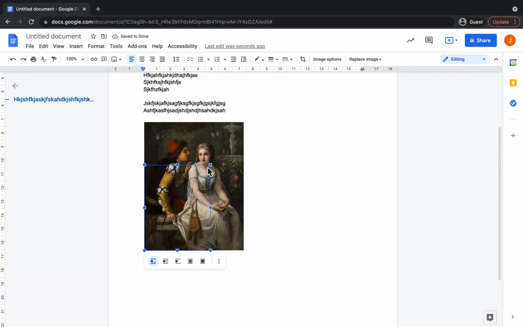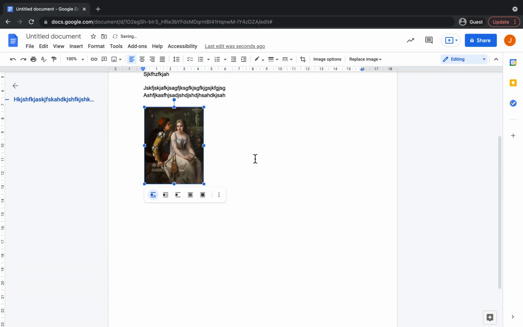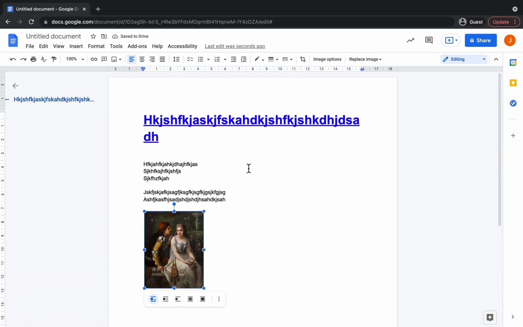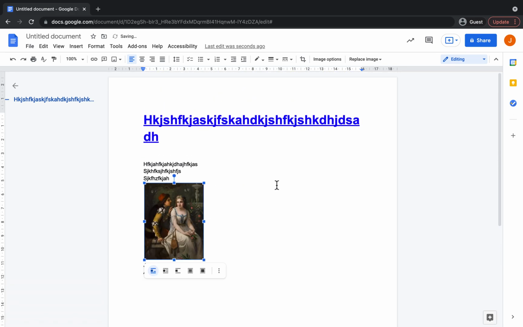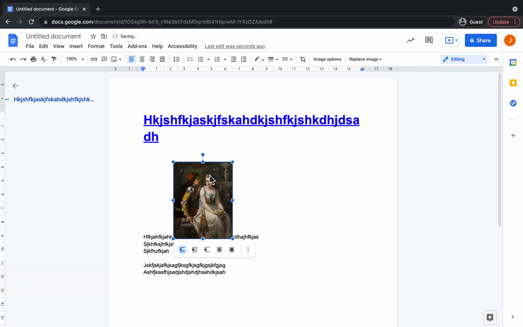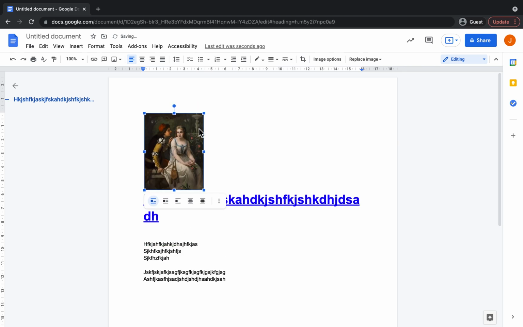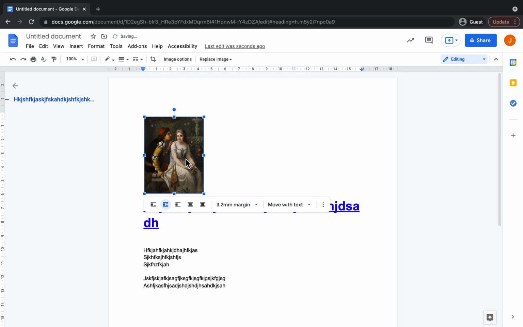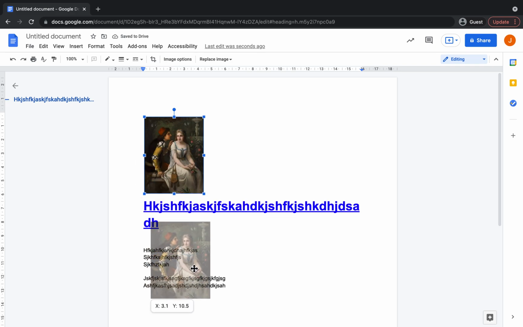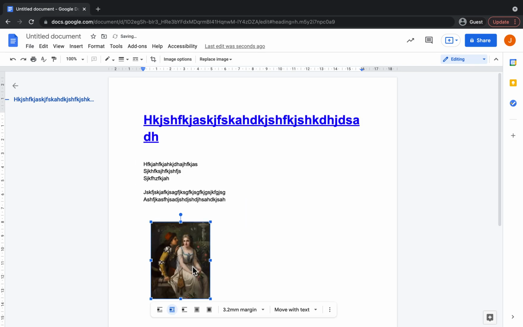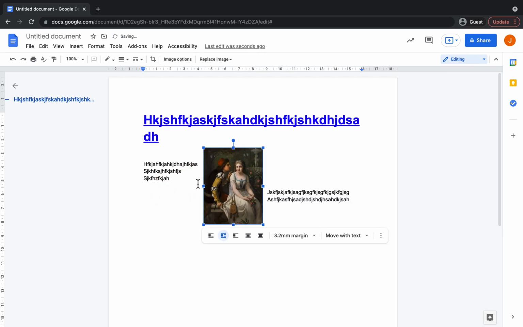I'm going to also make it a little bit smaller. Sometimes when you attach an image, it can be hard to put it exactly in the place that you want. As you can see, that's covered the text. It's quite hard to put it wherever you want. So something that I always suggest doing is clicking on wrap text. If you wrap the text, it means that you can put that image wherever you want. So I'm going to put it here, or I'm going to put it here, and it will basically just wrap the text around that image.